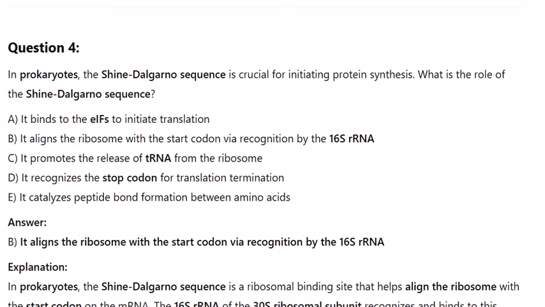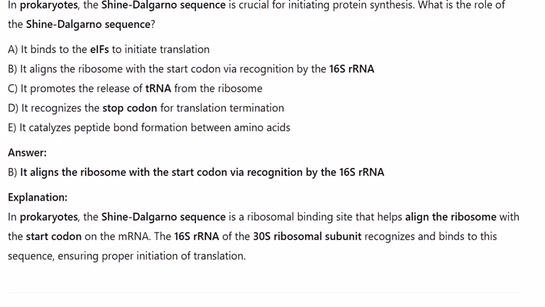Question 4. In prokaryotes, the Shine-Dalgarno sequence is crucial for initiating protein synthesis. What is the role of the Shine-Dalgarno sequence? A. It binds to the eIFs to initiate translation. B. It aligns the ribosome with the start codon via recognition by the 16S RNA.